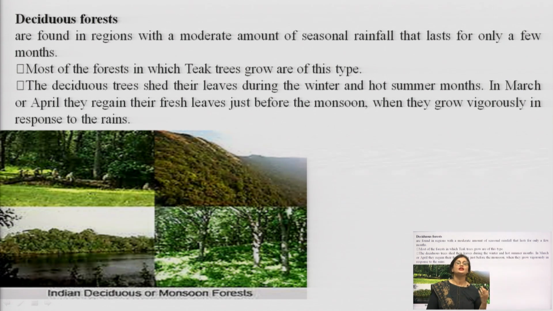When the temperature is very low, these trees tend to lose their leaves, and in extreme summer, when the temperature is very high, they again tend to lose their leaves, which they gain back during monsoon. Similarly, the leaves lost in winter are gained back in the month of spring. In March or April, that is spring, they regain their fresh leaves. Just before the monsoon, when they grow vigorously in response to the rain, they again grow back their leaves.